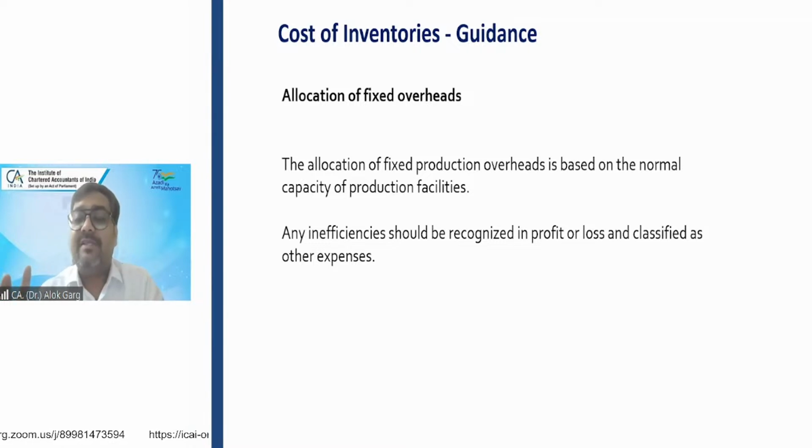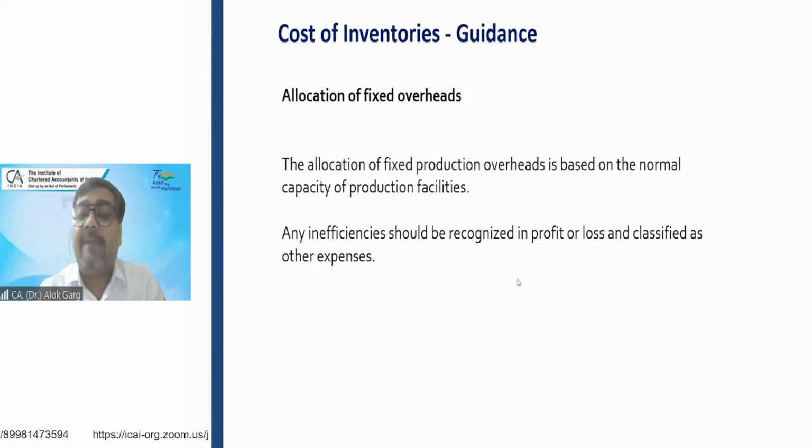But what happens if my actual production is more than the normal production? My normal production is 1 lakh units. My actual production is 2 lakh units, for example.